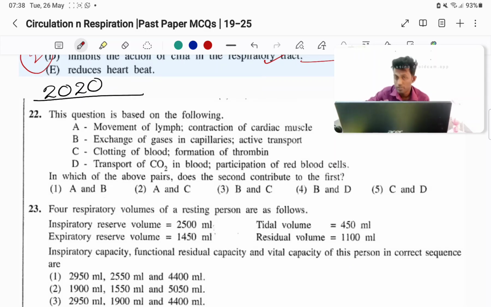Look at blood clotting well, because there's a possibility. Okay, then the 23rd question, we'll move to that.